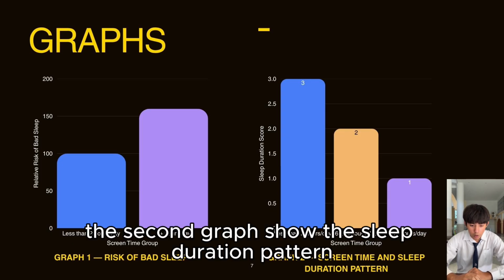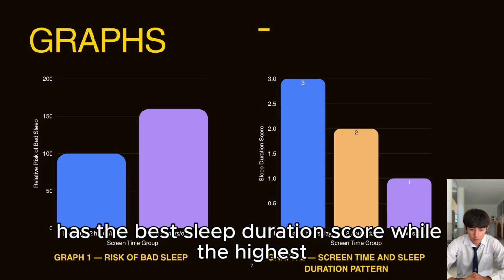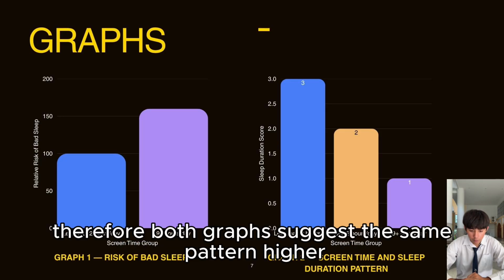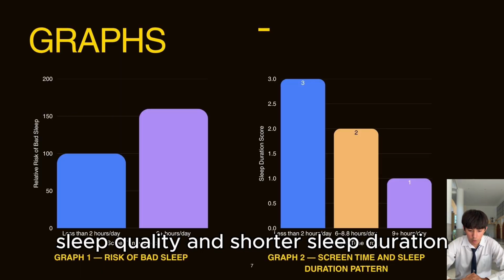The second graph shows the sleep duration pattern. The low screen time group has the best sleep duration score, while the highest screen time group has the lowest score. Therefore, both graphs suggest the same pattern. Higher screen time is associated with poorer sleep quality and shorter sleep duration.